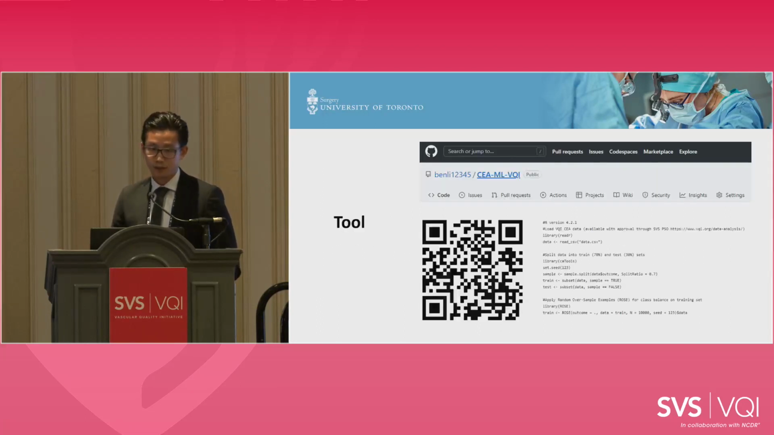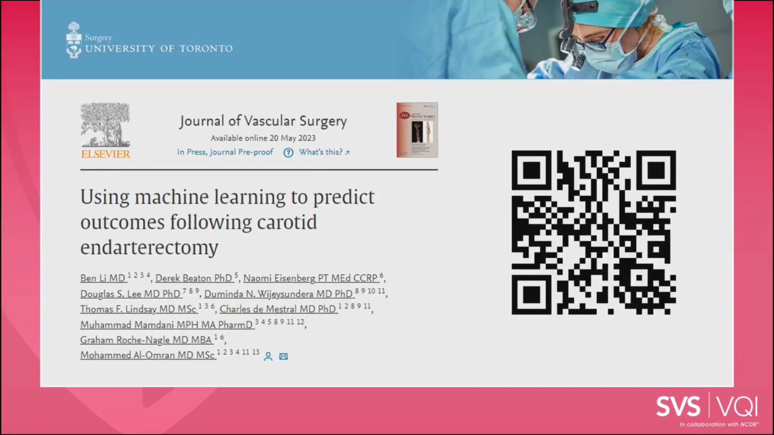We've made our tool publicly available along with the programming code. And this work was recently published in the JVS, and you can access the full text here.